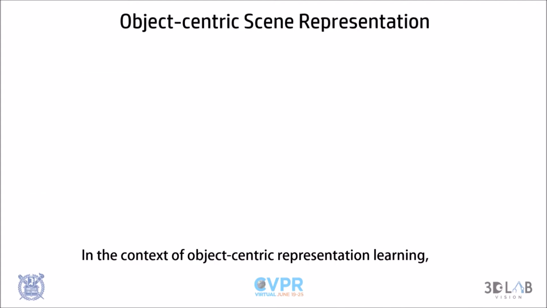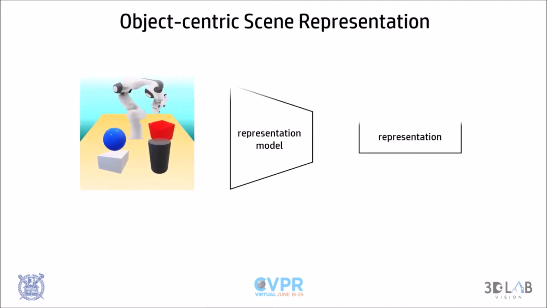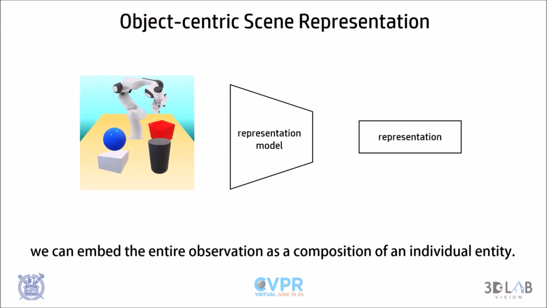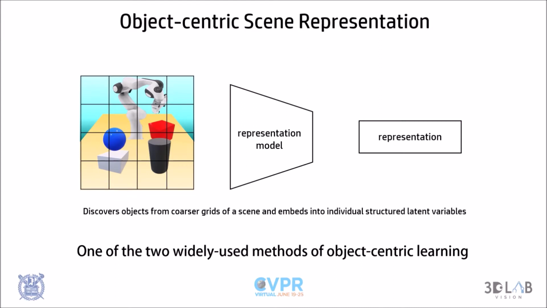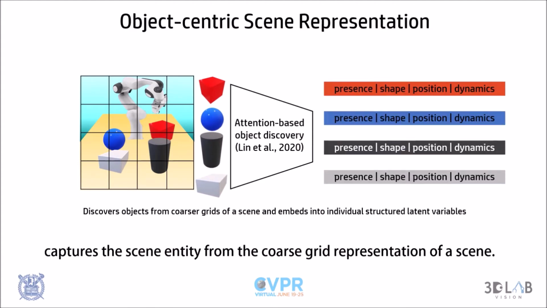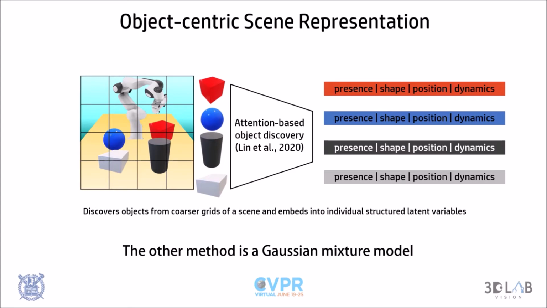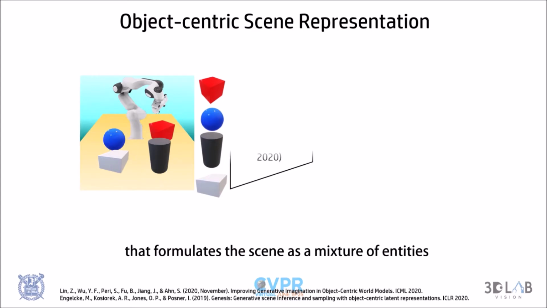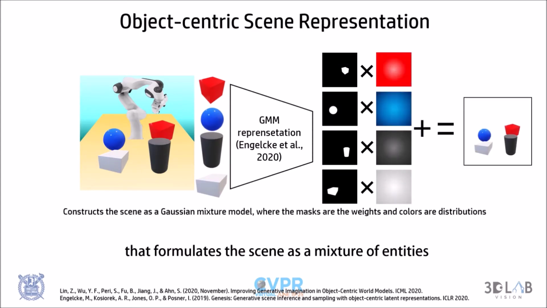In the context of object-centric representation learning, we can embed the entire observation as a composition of individual entities. One of the two widely used methods of object-centric learning is an attention-based model that captures the scene entity from the coarse grid representation of a scene. The other method is a Gaussian mixture model that formulates the scene as a mixture of entities whose weight is an image-sized spatial mask, and the Gaussian is a color distribution.